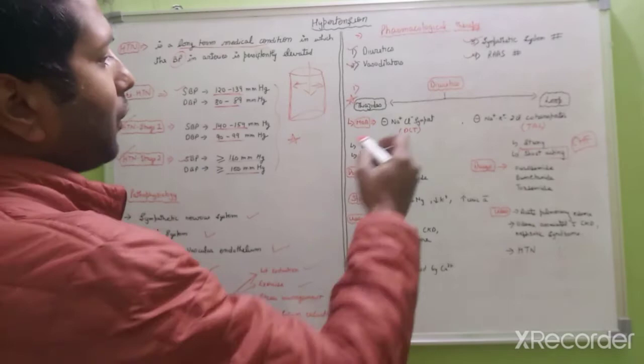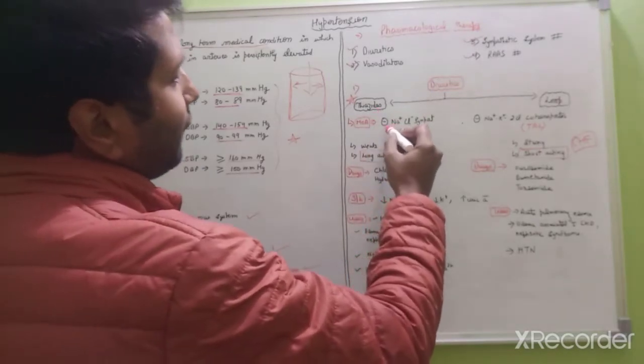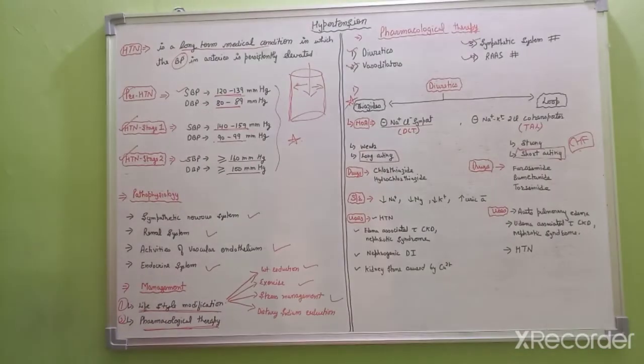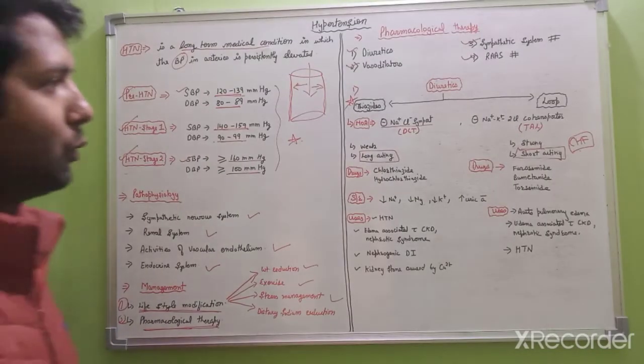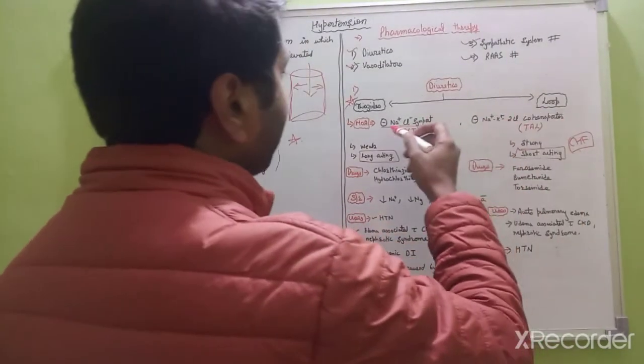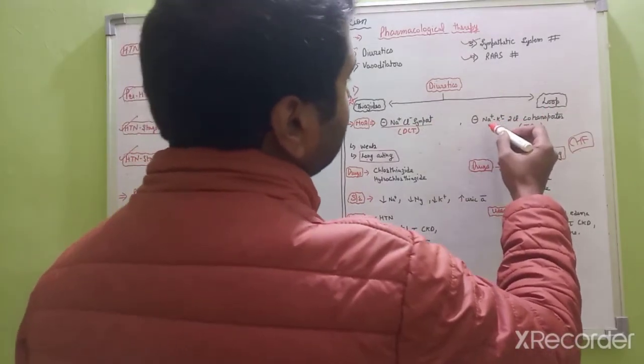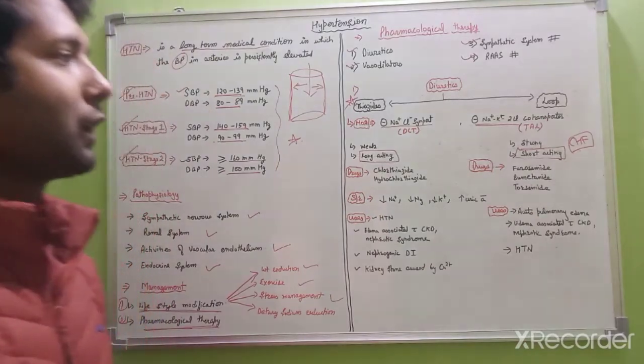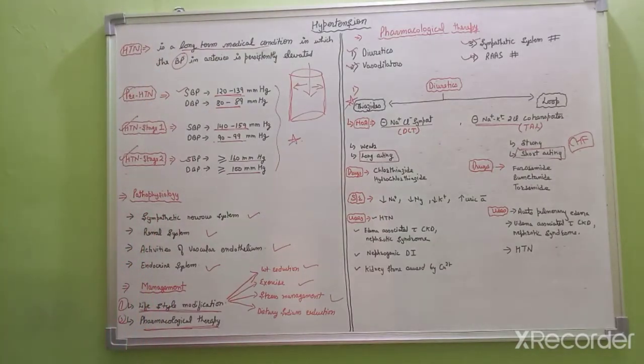The mechanism of action of thiazides is that they inhibit the sodium chloride symporter in the distal convoluted tubule, and the mechanism of action of loop diuretics is that they inhibit the sodium potassium 2 chloride co-transporter in the thick ascending loop of Henle.